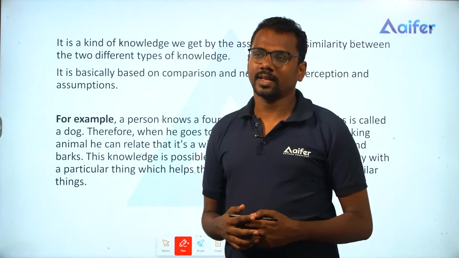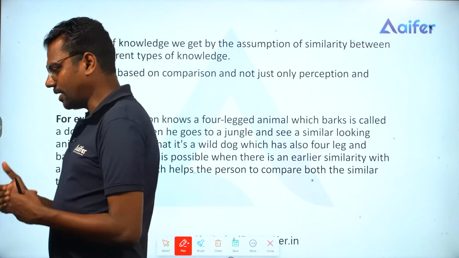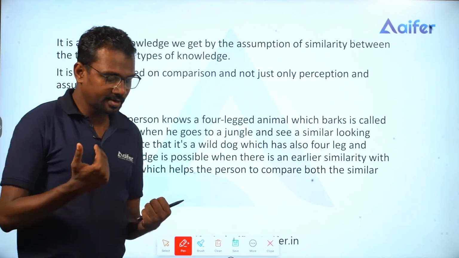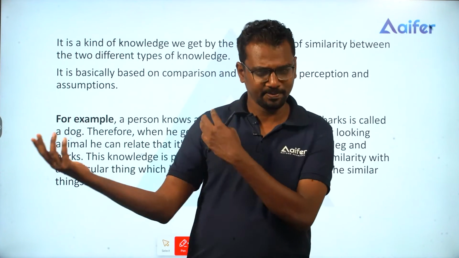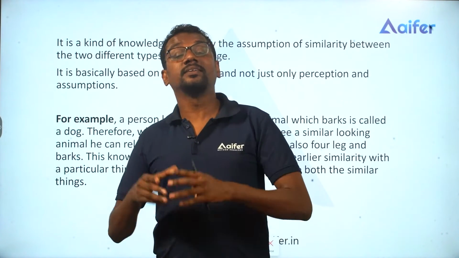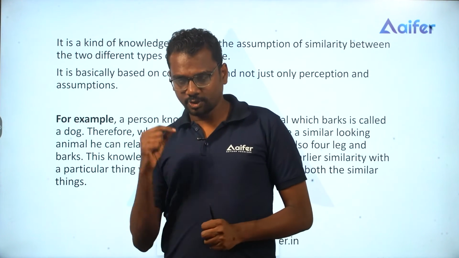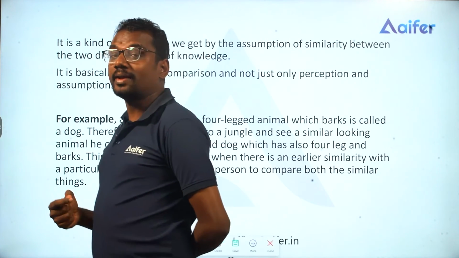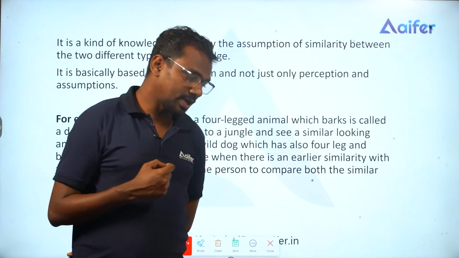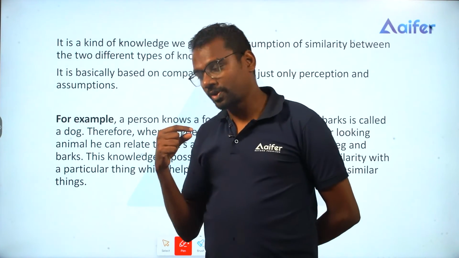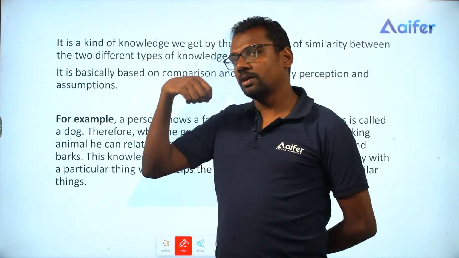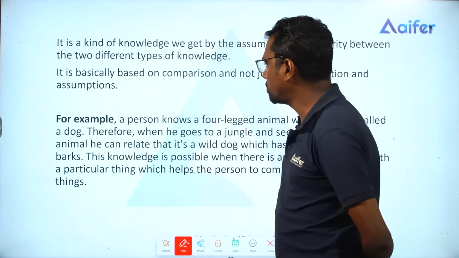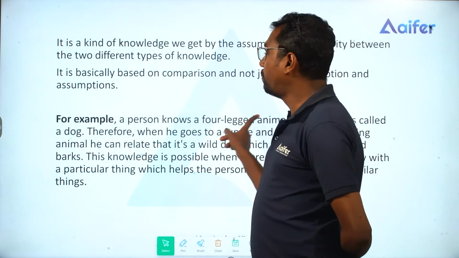So if I go to Africa and I see an animal somewhat like a dog and it creates a sound somewhat like the barking of an Indian dog, I may conclude that it's an African dog. So that's a comparison. I have the knowledge of what a dog is all about, and from that I will be comparing and acquiring a new knowledge. So that's what we have, Upamana.